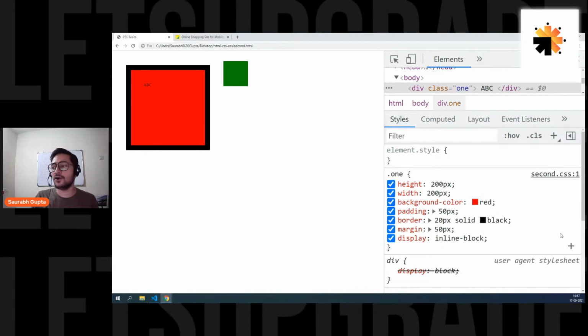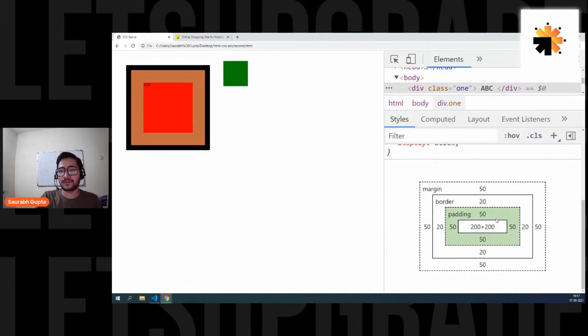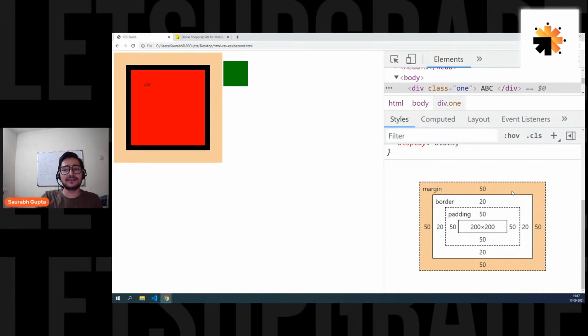And here we go. See now? Can you see that? The margin is working perfectly now because now it's an inline block element. It's not a block element. So margin is taking a proper space. There is no extra margin that is going towards the end. There's only 50, 50, 50, 50 from all the sides. And then after that, there is a lot of space left. So the other element is simply coming in the side. If there is no space, it will definitely go to the bottom. But there is space, so it is coming in the side because now there is no right margin that is covering the whole space. Is this clear, everyone?